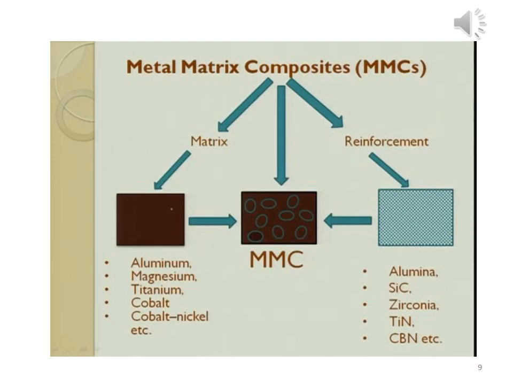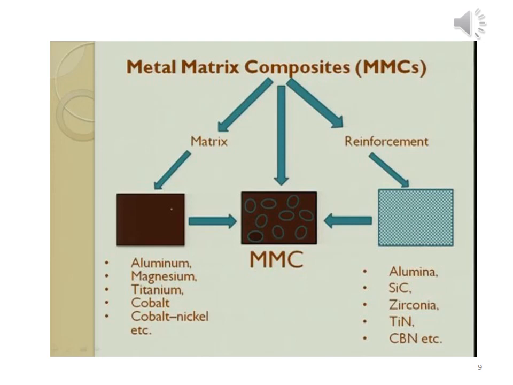From the slides it's clear one component is matrix and the other is called reinforcement phase. The question is, which type of material will act as matrix phase for the synthesis of metal matrix composite material, and which component will be used as reinforcement material?